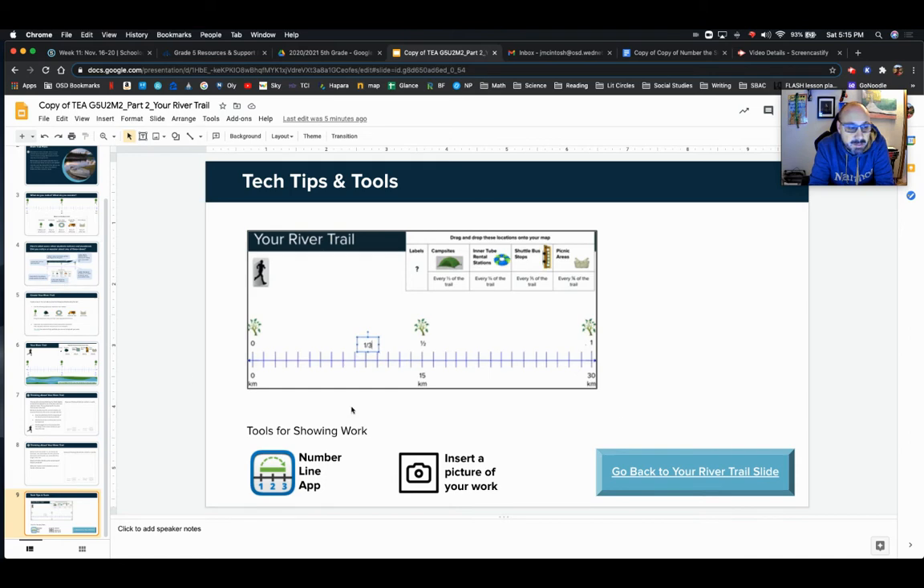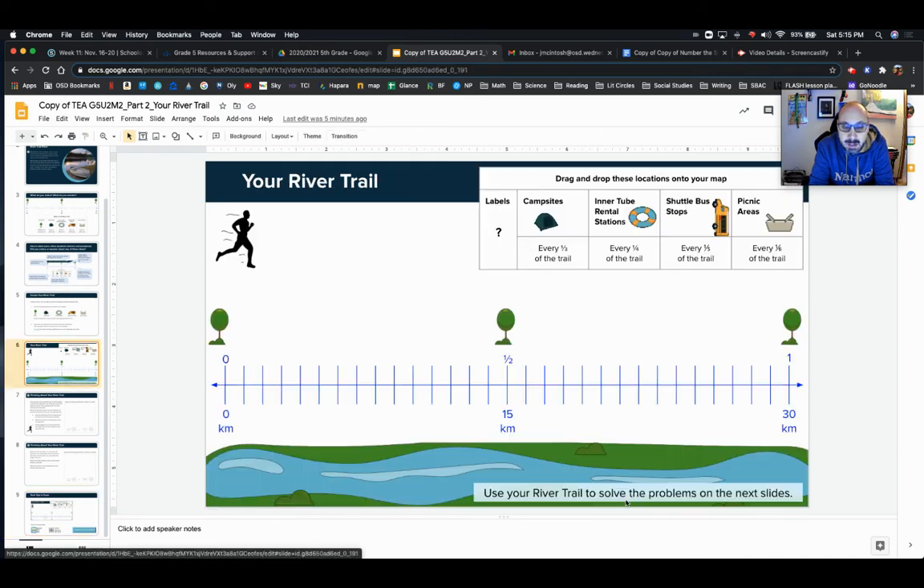So they're giving you some hints there. Go back to slide 6. Okay, so your river trail. They've already started with the city parks at the beginning, halfway point, and at the end. So campsites are every third of the trail.